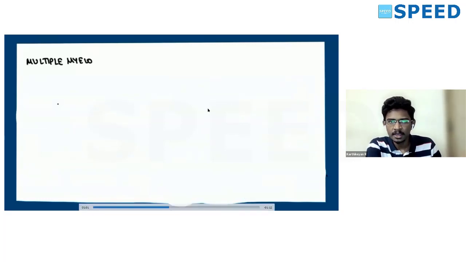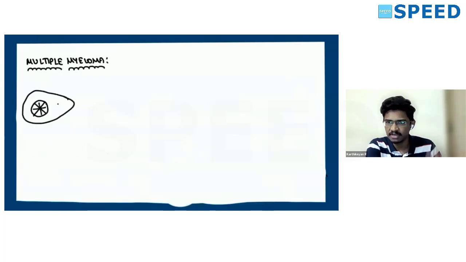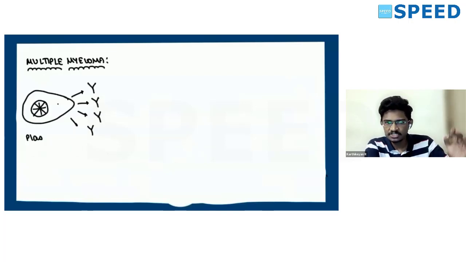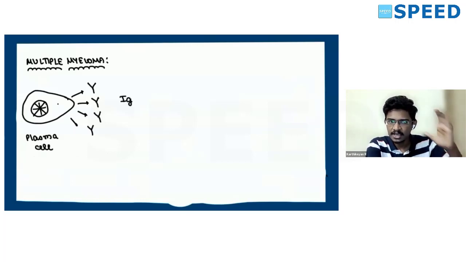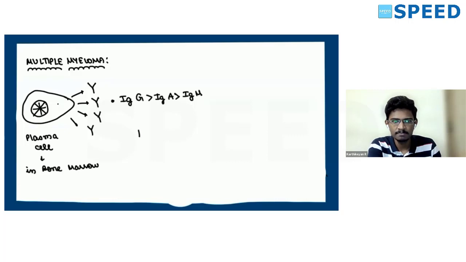Multiple myeloma, as we all know, is a tumor of plasma cells. Plasma cells are the functionally active B cells, which produce lots of antibodies. This plasma cell always has a cartwheel-shaped nucleus. In multiple myeloma, most commonly the antibodies produced are of IgG type, then IgA type, then IgM type. So this is multiple myeloma.